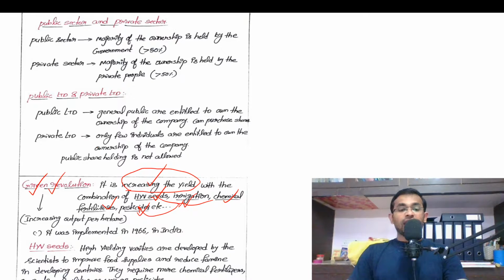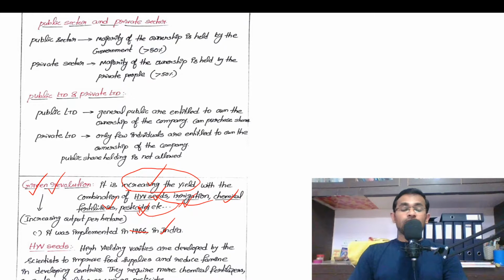Am I clear? And green revolution was implemented in 1966 in India. And we do know that India had faced food crisis in 1950s. And India used to import food grains from other countries.